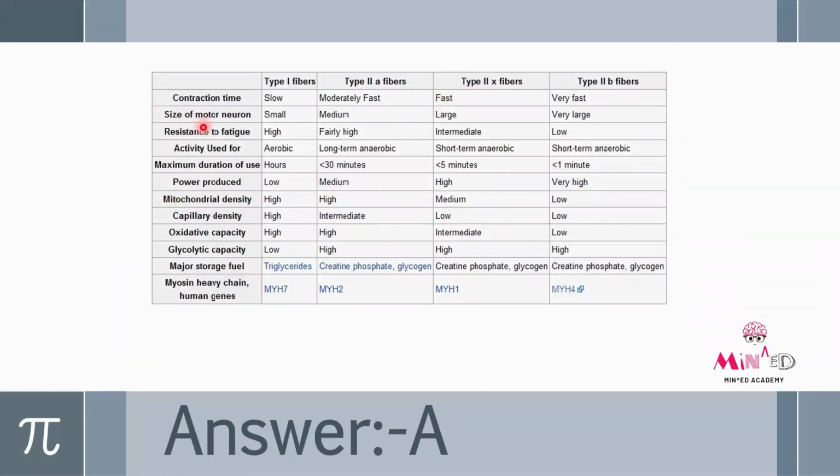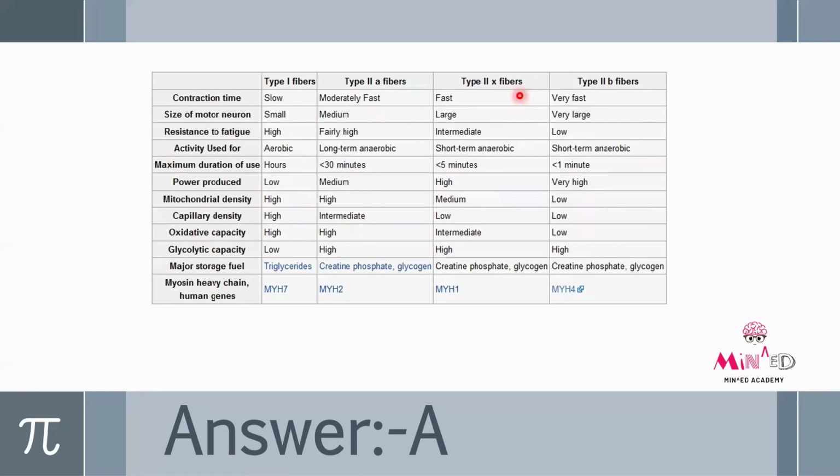For a marathon runner, they have to cover a large amount of distance. Okay, that large amount of distance they cannot cover in 30 minutes, 5 minutes, or 1 minute. Definitely, they will take hours. Then since they are doing a long distance running, it will be mostly an aerobic activity, not anaerobic. And since they are going through a large distance, the resistance to fatigue should always be high. Otherwise, they will get tired easily and they will stop in the middle. They cannot cover their marathon.